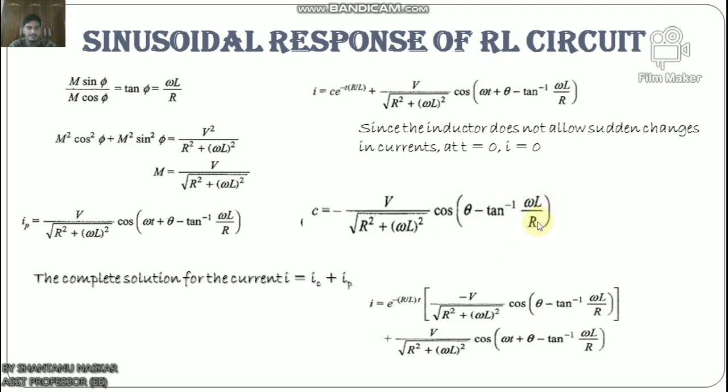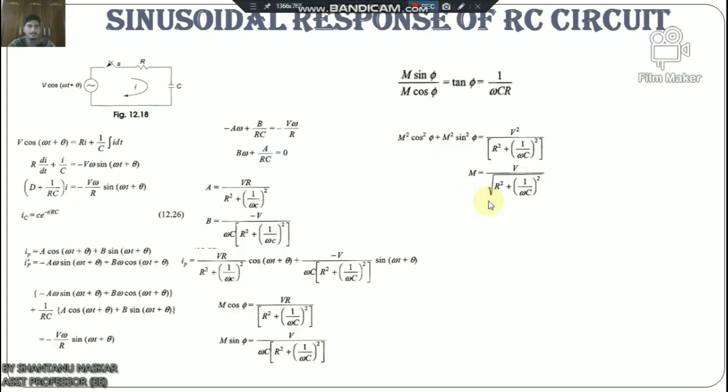Now the complete solution of the current is i = e^(-R t/L) [-V/√(R² + (ωL)²) cos(θ - tan⁻¹(ωL/R))] + V/√(R² + (ωL)²) cos(ωt + φ - tan⁻¹(ωL/R)). So this is the sinusoidal response of the RL circuit.